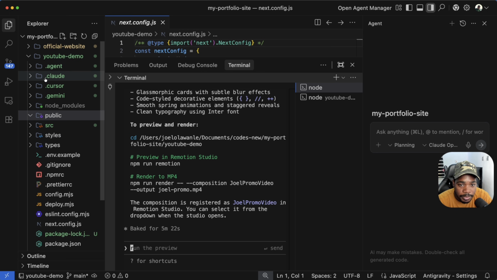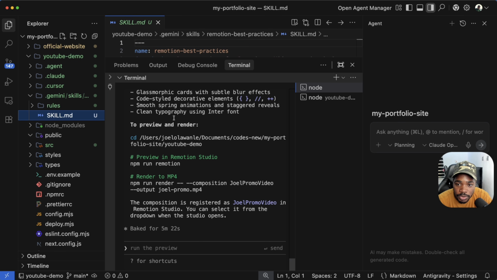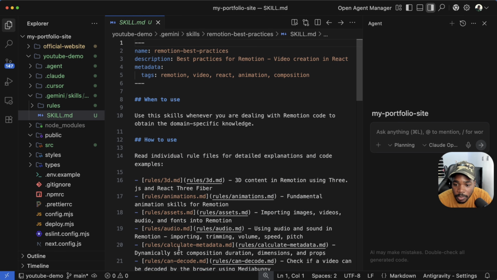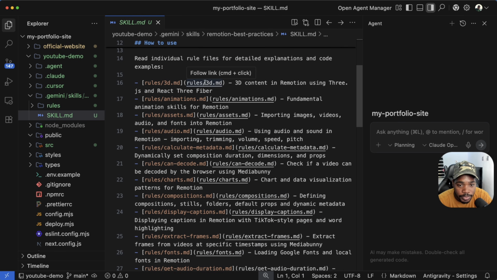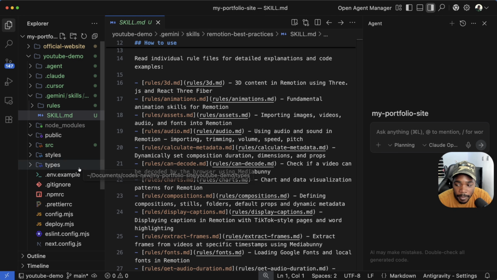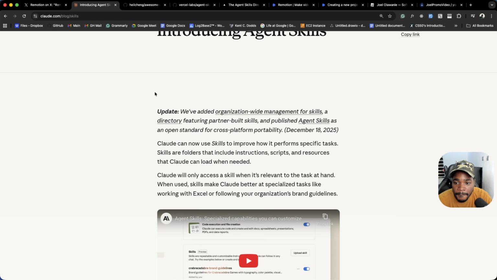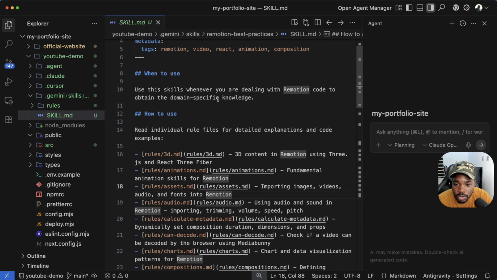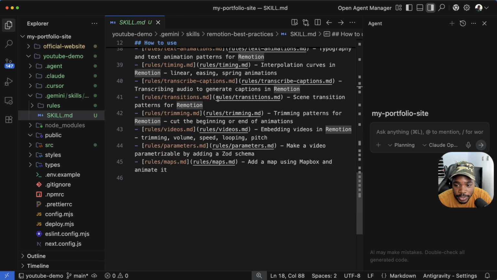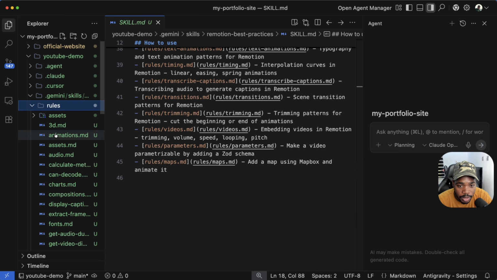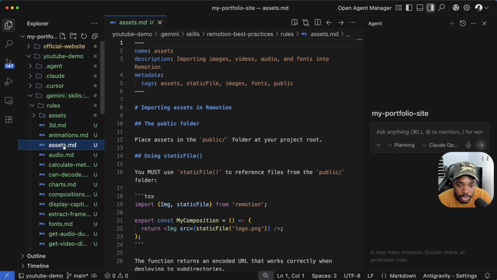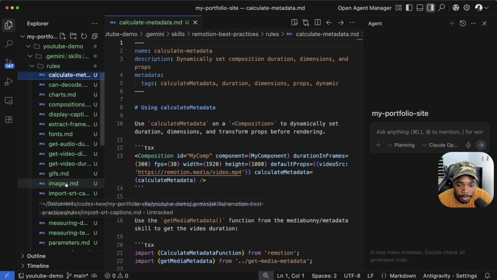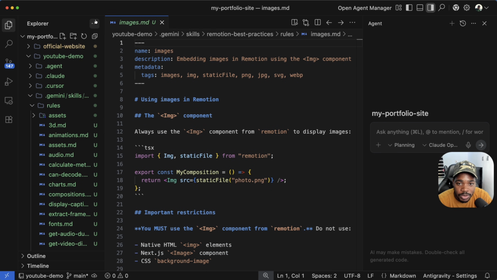And if you take time to maybe read through the skills, you may want to ask what's in this skill. So apparently it's just links to various MD files. Claude was saying that skills are a folder that includes instructions, scripts, and resources. So this is linking to the various resources that exist, very detailed resources, all in the root file. So I have the 3D, animation, asset, audio, everything properly detailed, and now it is able to call all of this and create something really awesome.